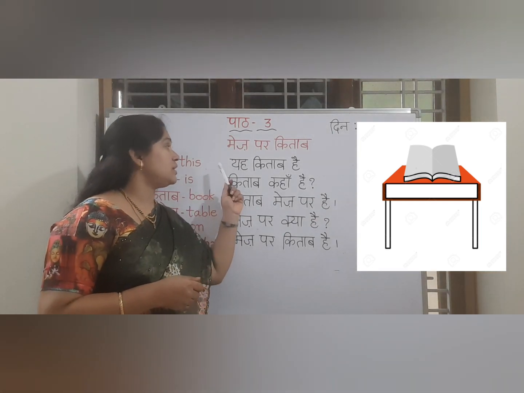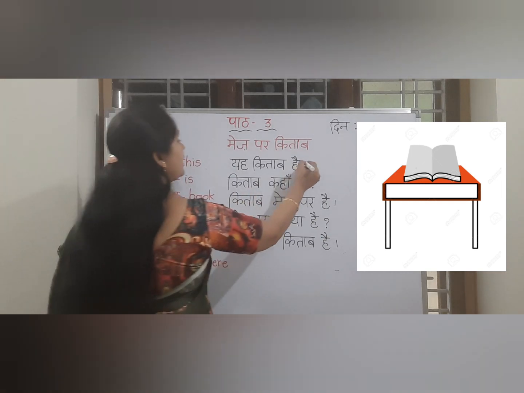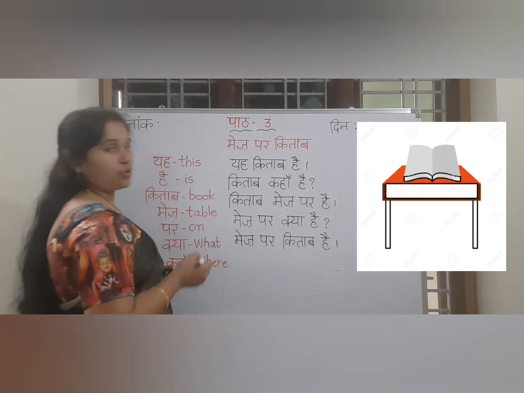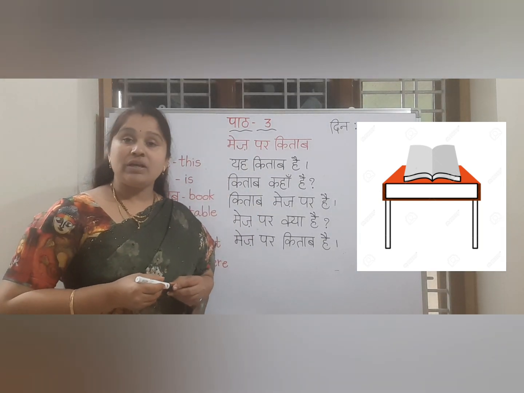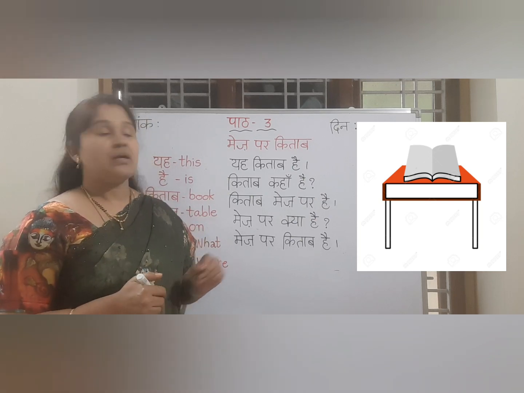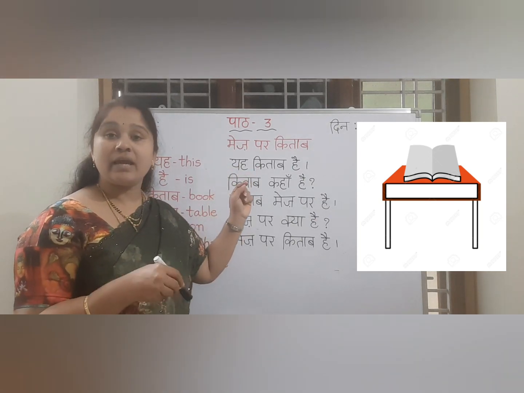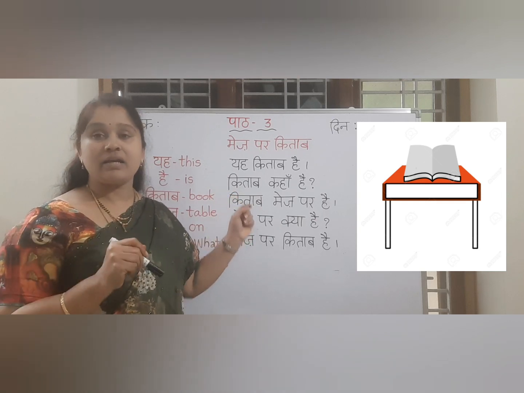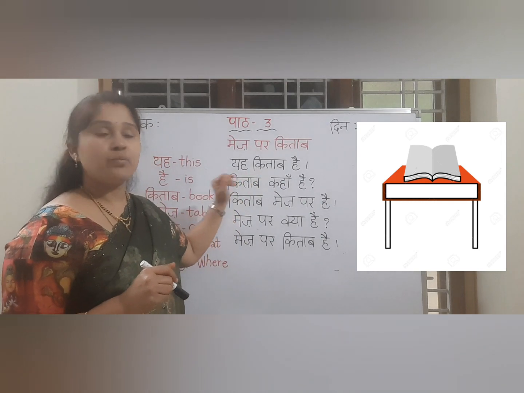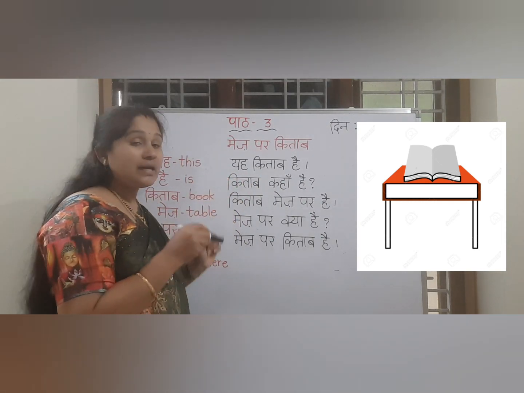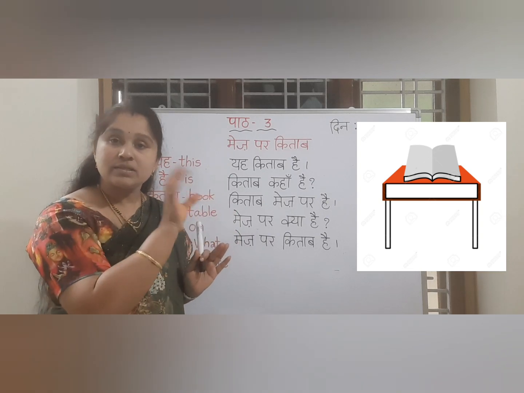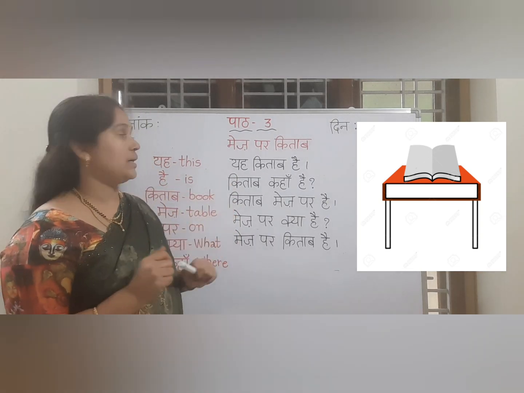Now, by looking at the picture, you can frame sentences like this. Now see, you can say यह किताब है. It means what? This is a book, right? Yah will be used in English to indicate that the sentence is in singular, right? Here no need to use a. Okay, a means one, एक, need not write. यह किताब है. This is a book. Now, by looking at the table, we are not talking about the table. Now we are talking about the book. This is a book. Okay, means यह किताब है.